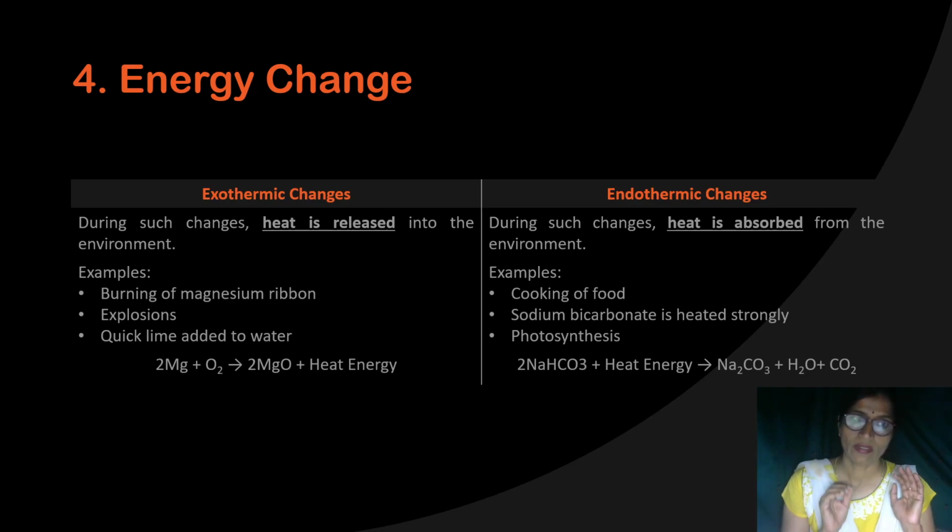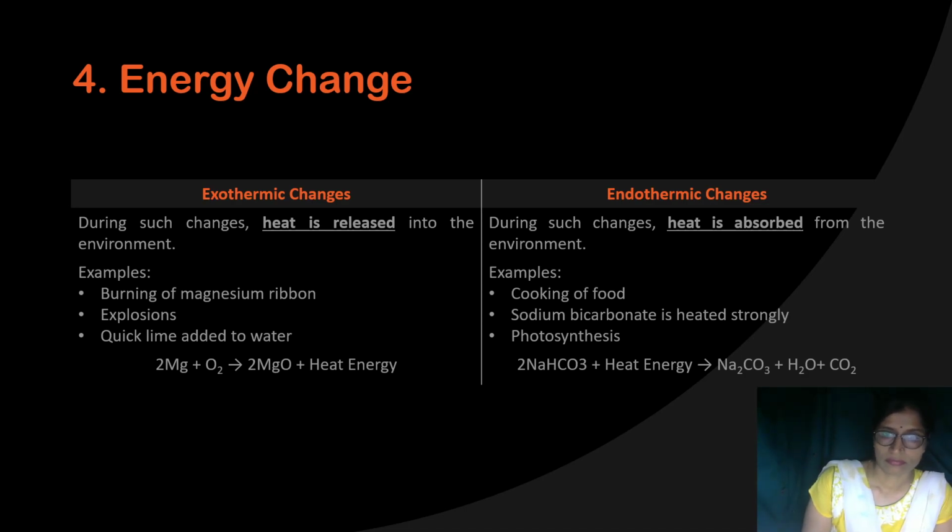So during exothermic, what happens? Energy is released, that is why the temperature of the surrounding increases. But in case of endothermic, what happens? Energy is absorbed. So when energy is absorbed, the temperature of the surrounding decreases. An endothermic reaction is not possible without the supply of heat. And in an exothermic reaction, what will happen? Here heat is released.